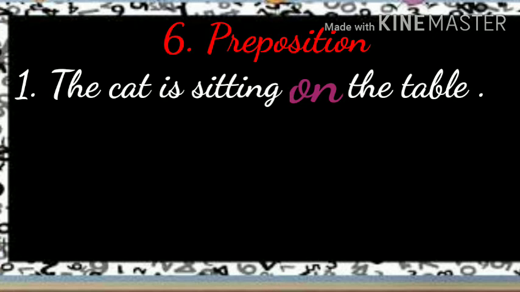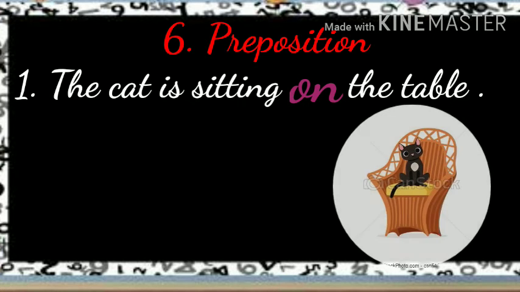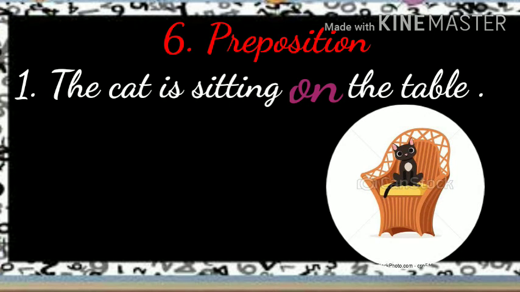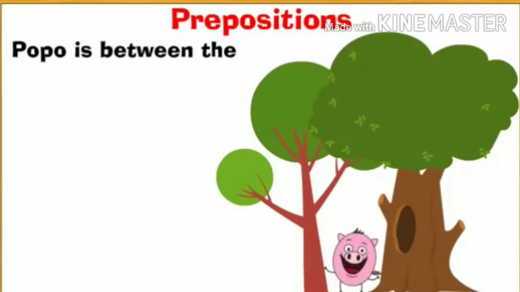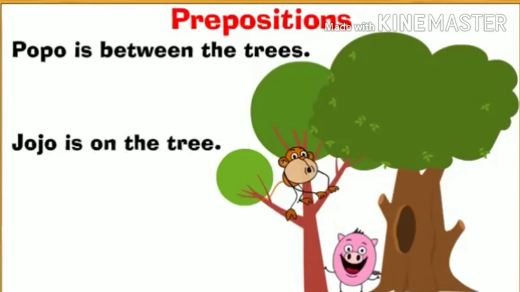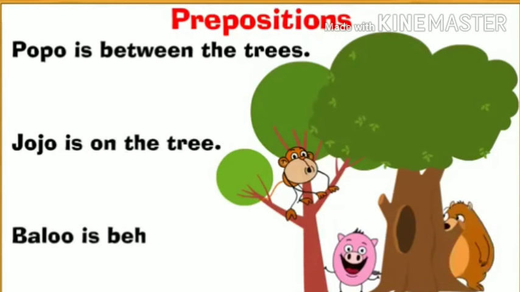Now see here: the cat is sitting on the table. On is a preposition. Here are some commonly used prepositions. Popo is between the trees. Jojo is on the tree. Balu is behind the tree. Between, on, behind are the prepositions.